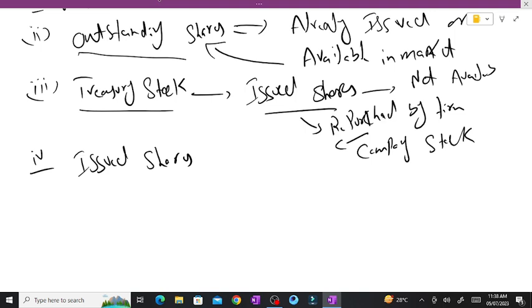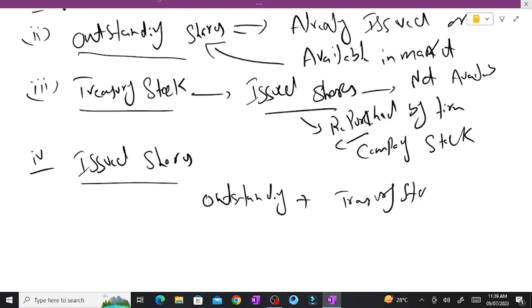Why? Because they are repurchased by the firm. So treasury stock would only be available within the company, not in the market. Issued shares, as the name suggests, are also shares that have been issued. What kind of shares could they be? These are the combination of outstanding plus treasury stocks. So these kinds of stocks are known as issued shares: shares of the common stock that have been put into circulation, the sum of outstanding and treasury stock.